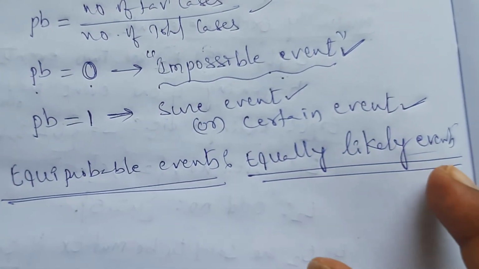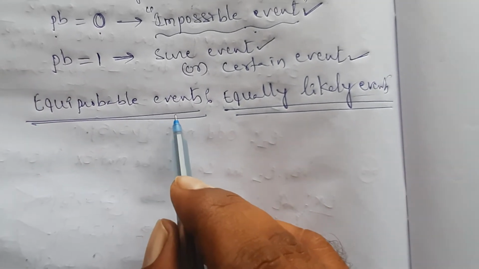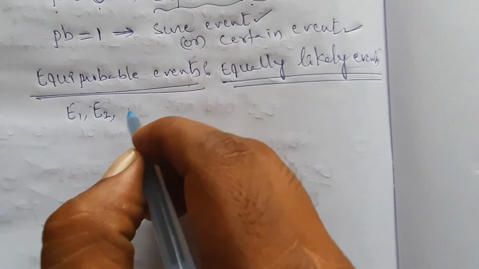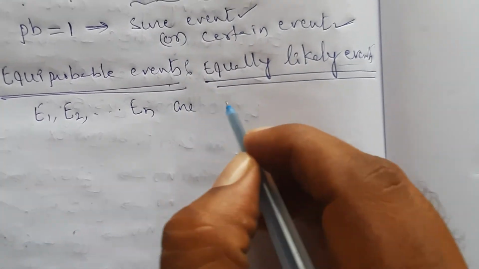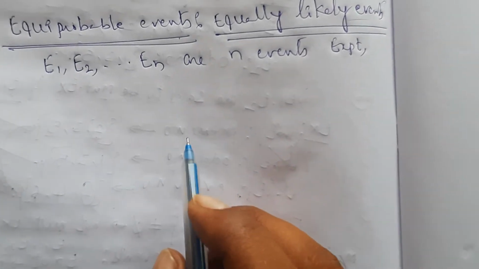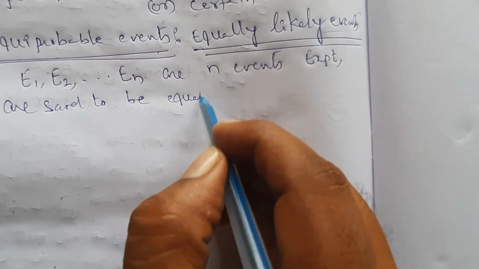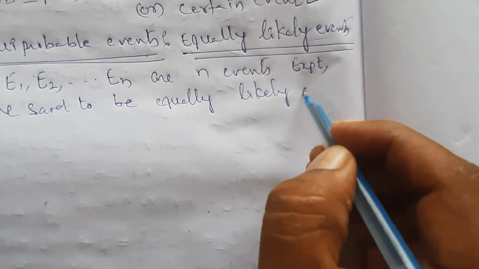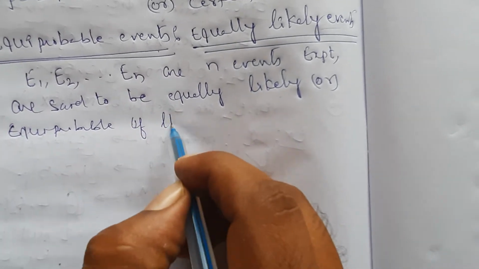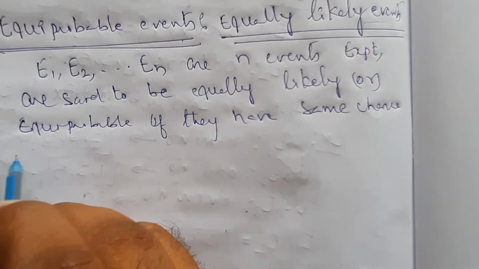So the definition: if E1, E2, and so on up to En are n events corresponding to a random experiment, they are said to be equally likely or equiprobable if they have the same chance of happening.